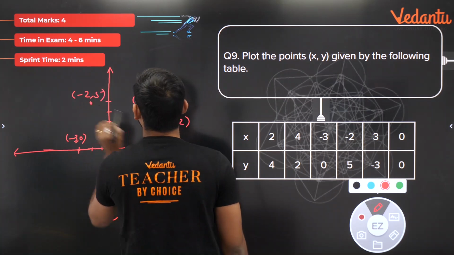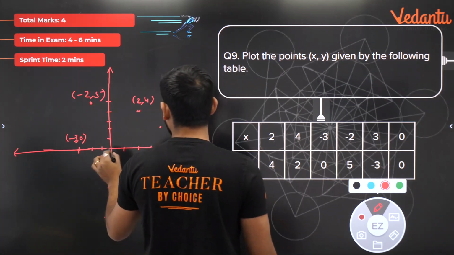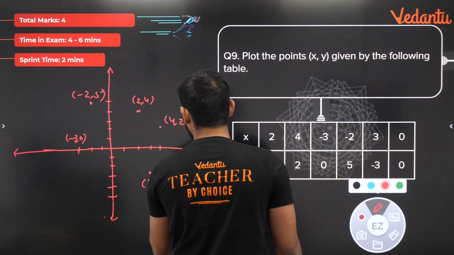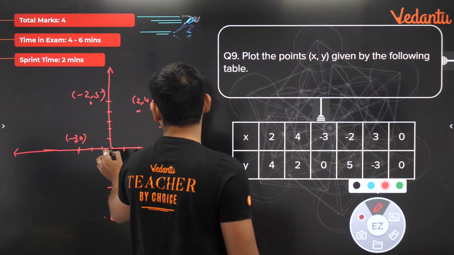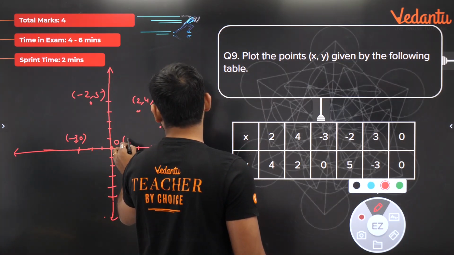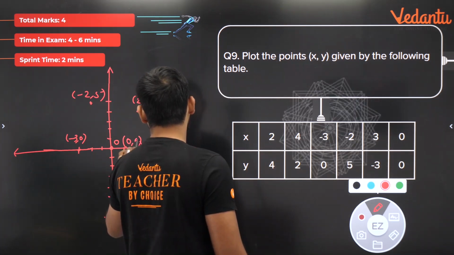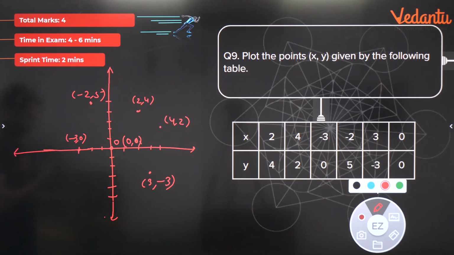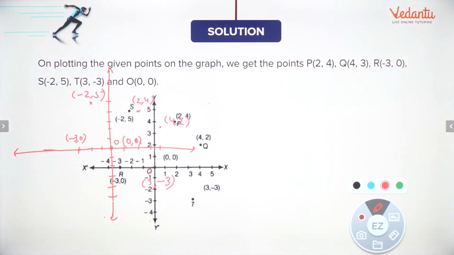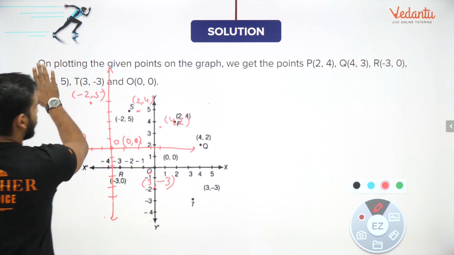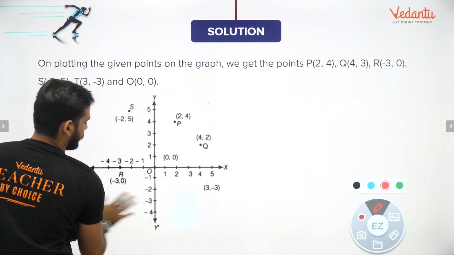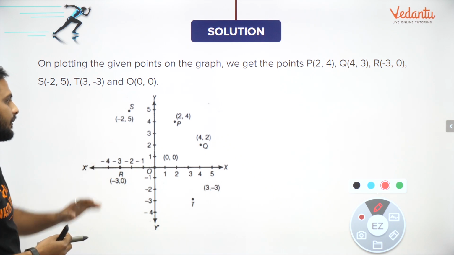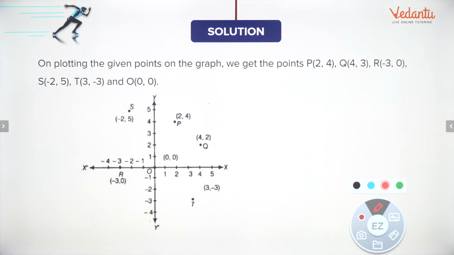Then 3, -3: x coordinate 3, y coordinate -3, so here it is 3, -3. And then 0, 0, which is your origin O. So these are all the points which we have to draw. You can see these are simple parts to solve, and you will get so many marks only for plotting these points. Just understand. Now let's move ahead.